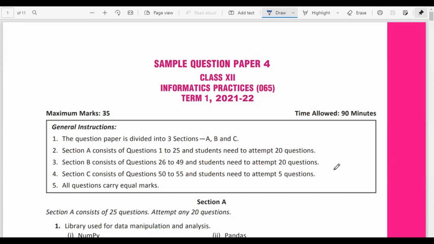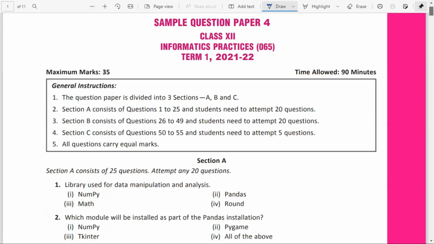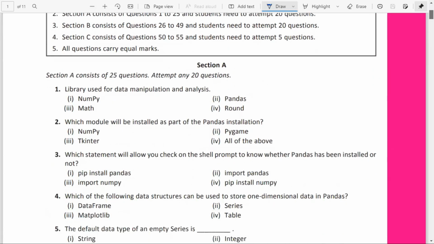So you are aware of the patterns. Let's move on to the section. Question number 1. Library used for data manipulation and analysis. NumPy, Pandas, Math, Round. So we know that Pandas is the Python library for data manipulation and analysis. So the answer is option 2.